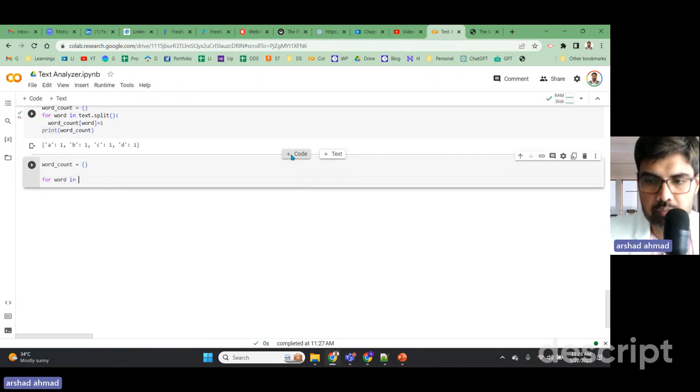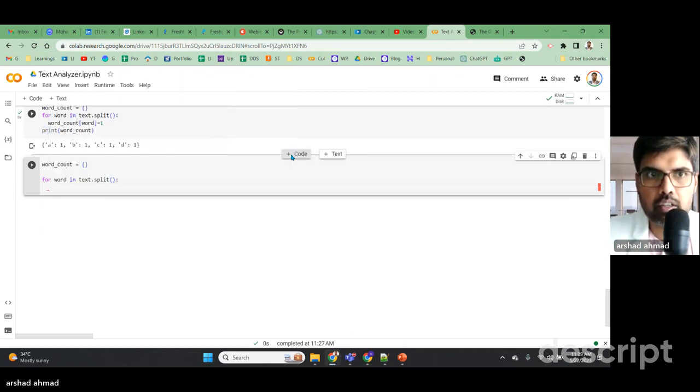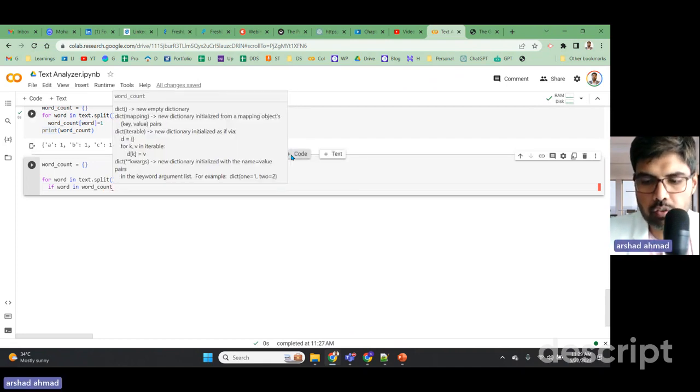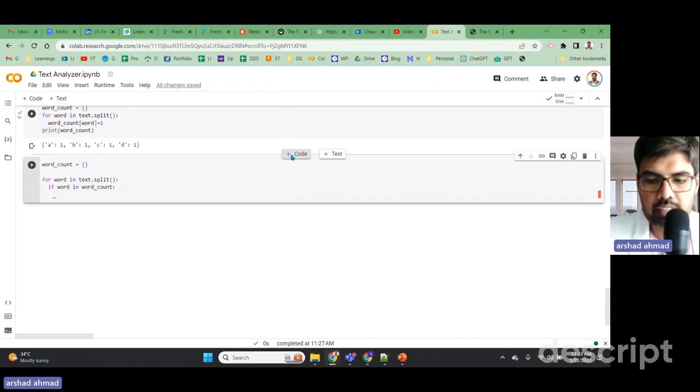For word in text dot split, if word in word count, we are running a loop. If it is there, then what we are going to do is increment that particular word count. For simple reasons, we can also write word count equals word count plus one.